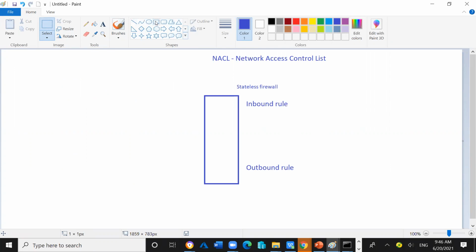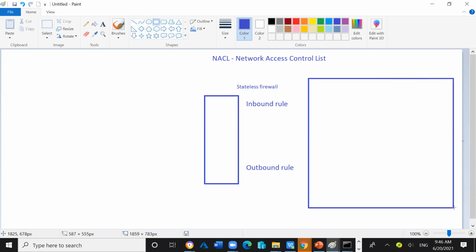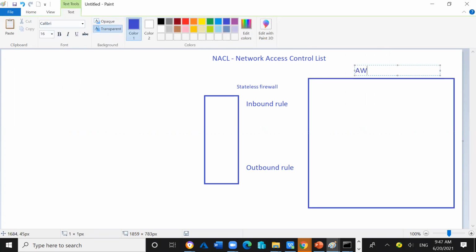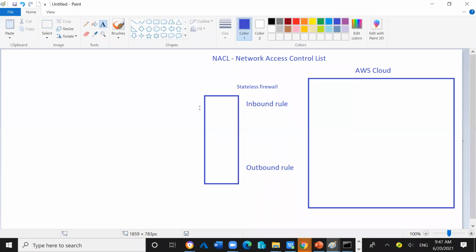This is my cloud environment. In this cloud environment, we have one EC2 instance, let's say.